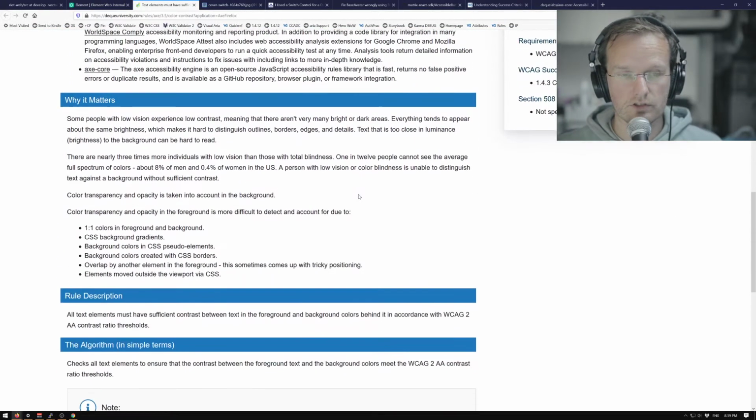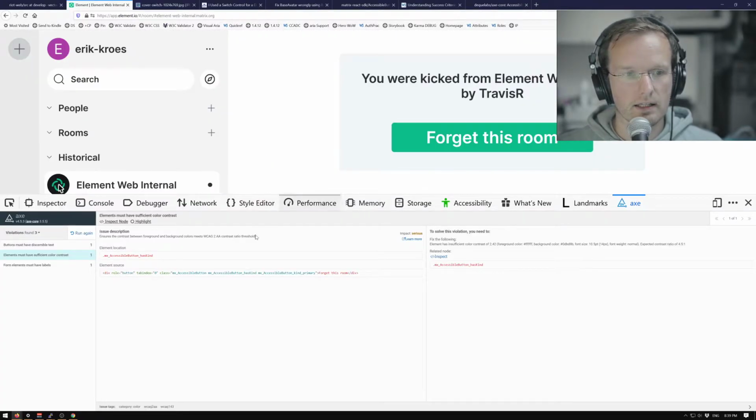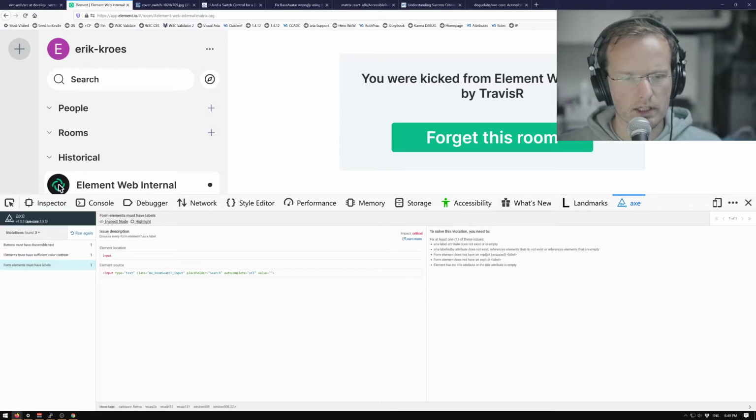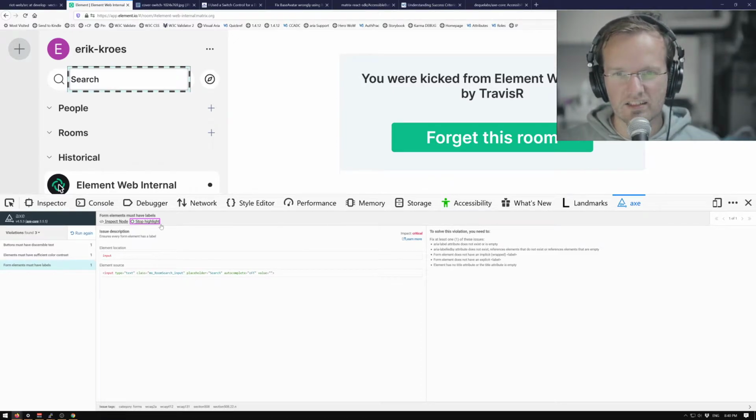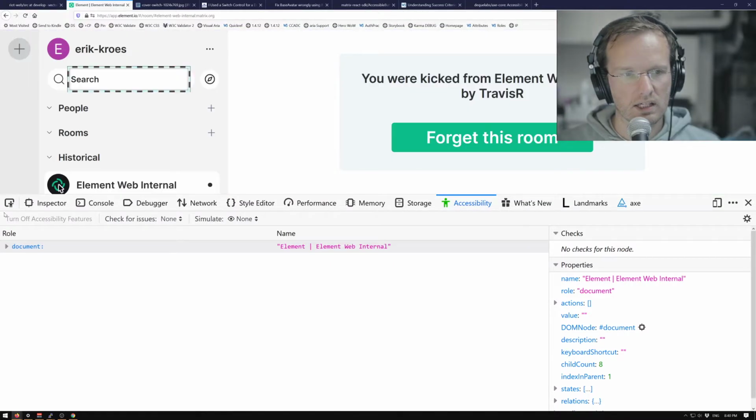So yeah, it's just a huge knowledge base. And when I checked the website, I saw some contrast issues. I'm gonna guess this combination of colors can be found more often. It also says form elements must have labels, and I can click here and say highlight. Oh yeah, and then it hits the search field. So the search field, even though it has a placeholder, it says it doesn't have a label. I thought a placeholder could also be the accessible name of an element.